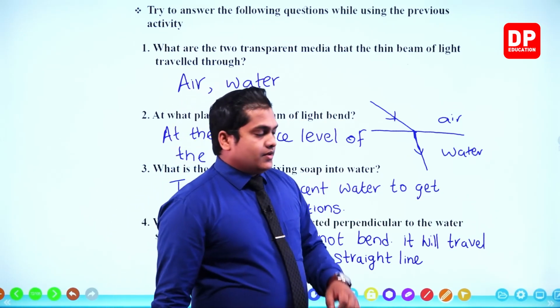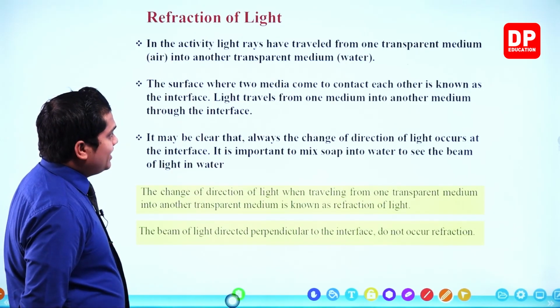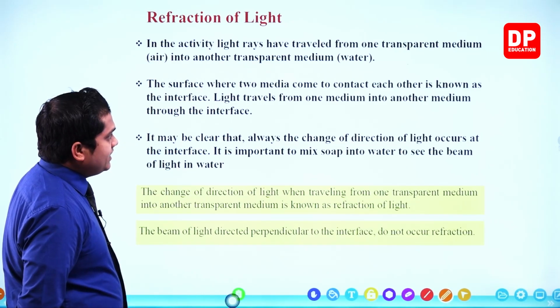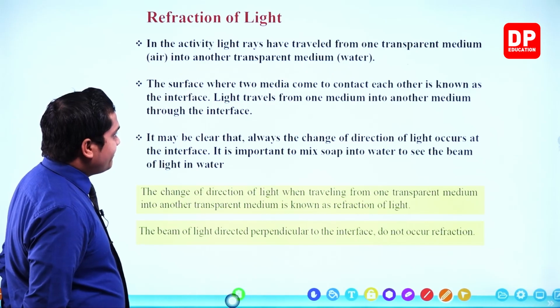Okay. Right then. Now for the definition of refraction. In the activity, light rays have traveled from one transparent medium, air, into another transparent medium, which is the water, right? The surface where two media come into contact with each other is known as the interface.